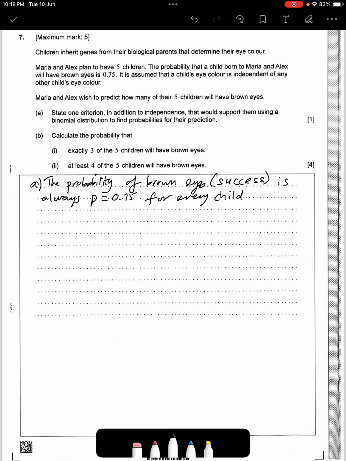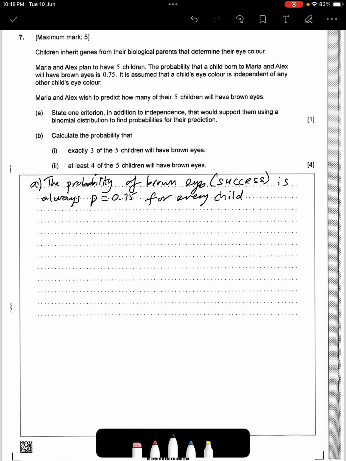Of course, there are many possible answers. You could say that each child's eye color is independent of the others as well. That is fine, because the eye color of one child does not influence the eye color of the other. So that's really what independence is all about, right? But since independence has been mentioned, then you could talk about maybe the fixed number of trials.